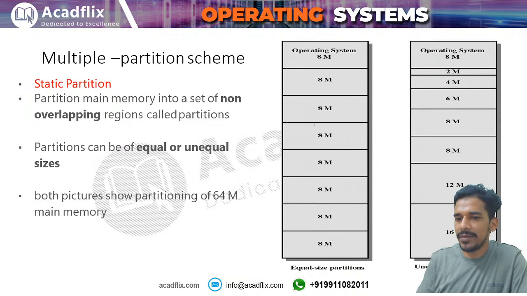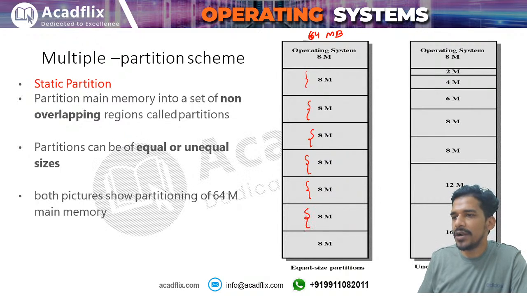For example, let us say you have 64 megabytes of memory. When we are talking about fixed size partitioning, or equal size partitioning, you are partitioning the memory into equal size partitions. The size of all the partitions will be the same, let us say 8 megabytes. Yes, MS-DOS can be an example of the single partitioning scheme. Dynamic is also called variable size partitioning. Yes, that is right.